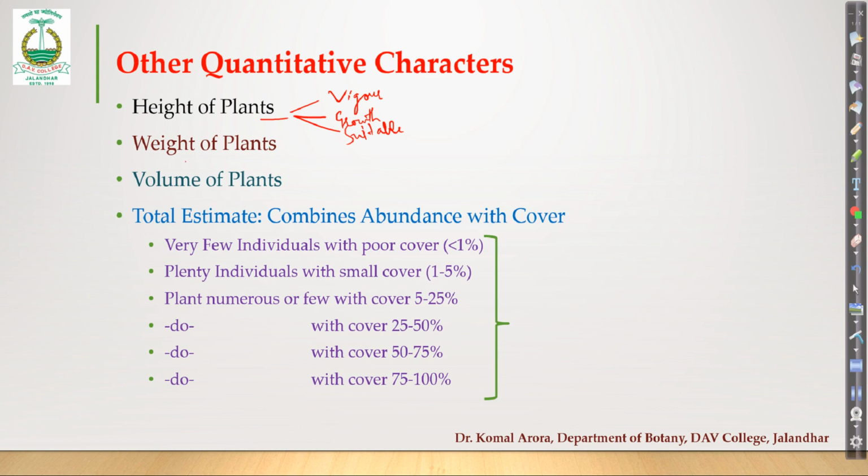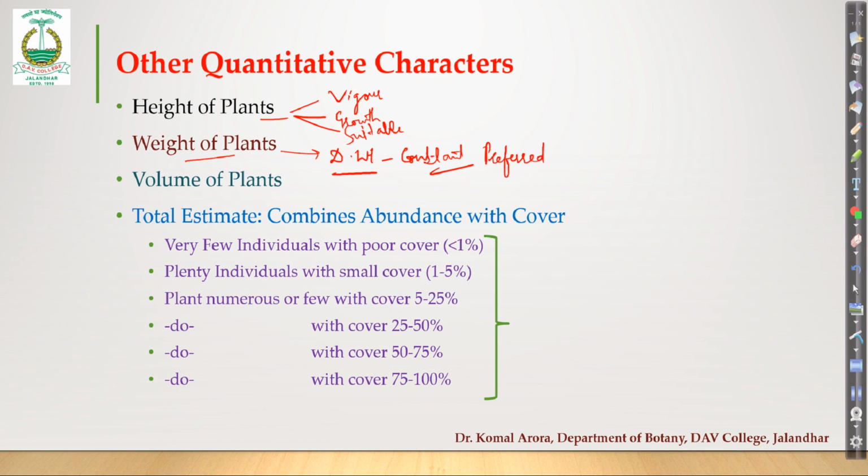Then the second is weight of plants. You all know we can measure the weight of plants. We can take the aerial parts of the plant, or complete plants along with the root system. You can measure the fresh weight or dry weight, though dry weight is considered a better parameter. Why? Because it is a constant entity, whereas the fresh weight keeps changing depending upon the weight of water present in the plant parts. So dry weight is generally preferred whenever we have to measure weight.